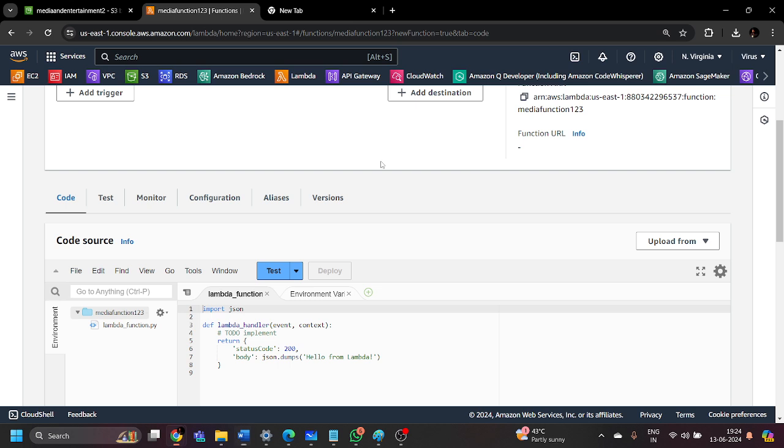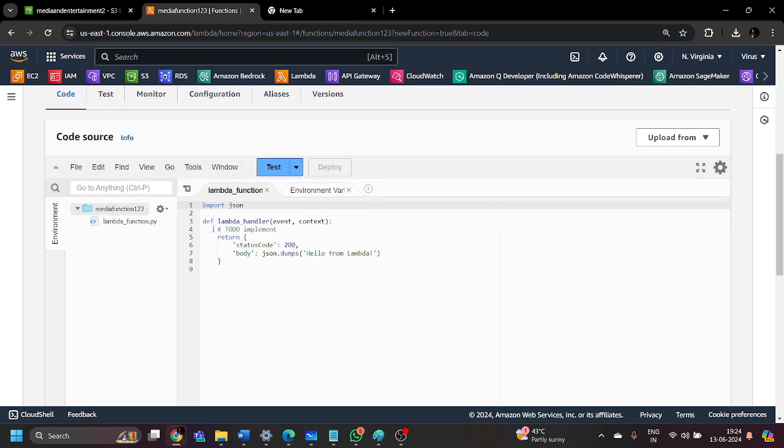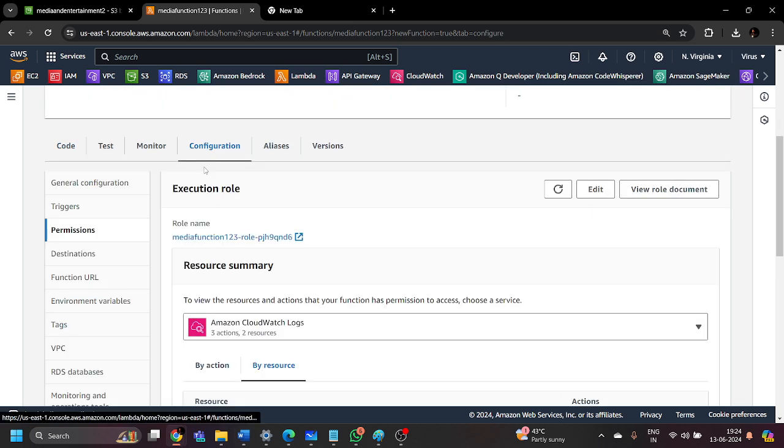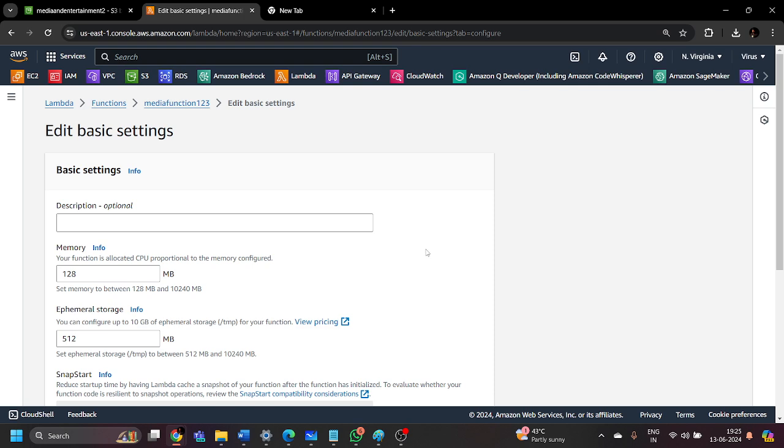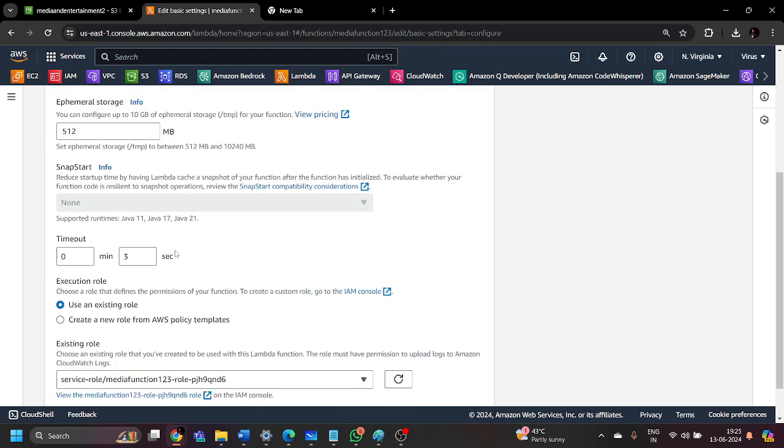Inside this Lambda, if you go to the configuration section, in the general configuration you can see the timeout. The default timeout is just 3 seconds, so once you put your code inside, the function will run for only 3 seconds.